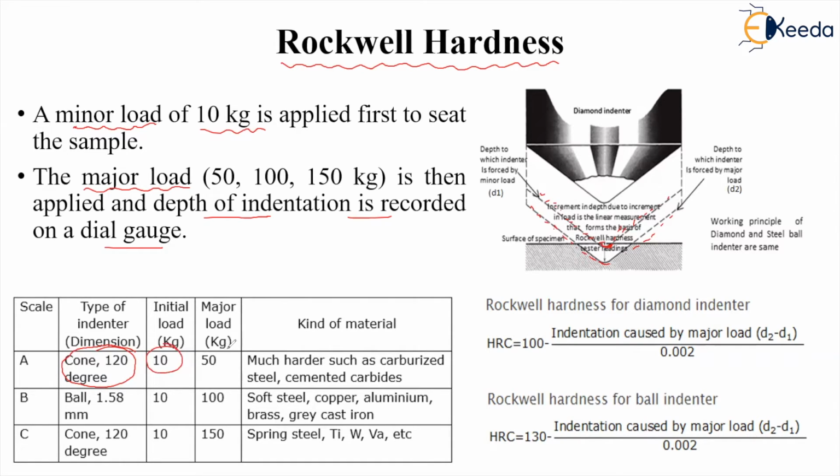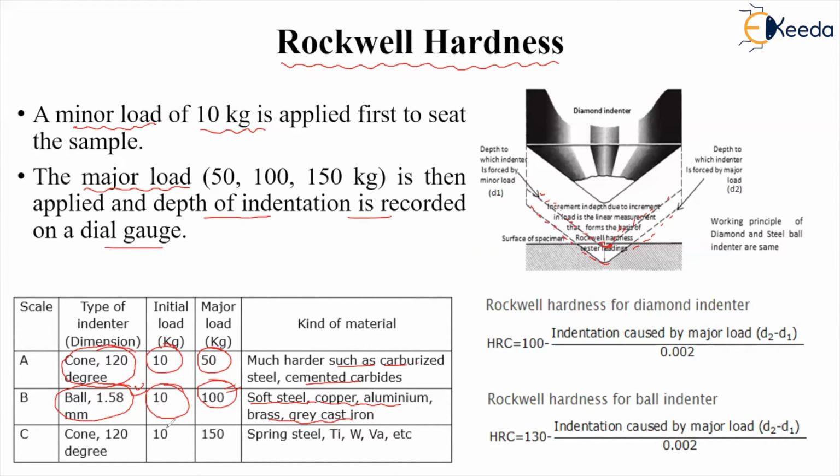Initial load 10 kg and major load 50 kg is used when some hard material is tested, carburized steel or cemented carbides. When a ball indenter of approximate diameter 1.58 millimeter is used, the initial load is 10 kg and the major load is 100 kg, because it is a ball, so it is used to find the hardness of soft materials like copper, aluminum, right? And for that a ball is used, but the load is higher, right?